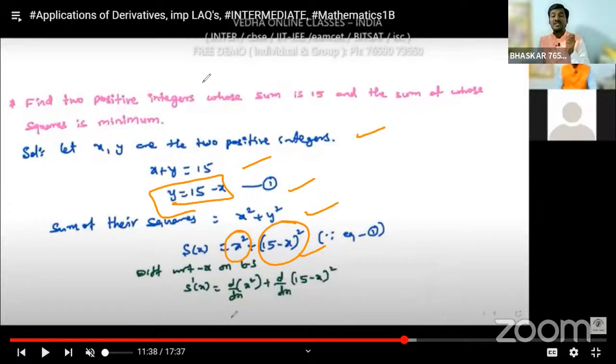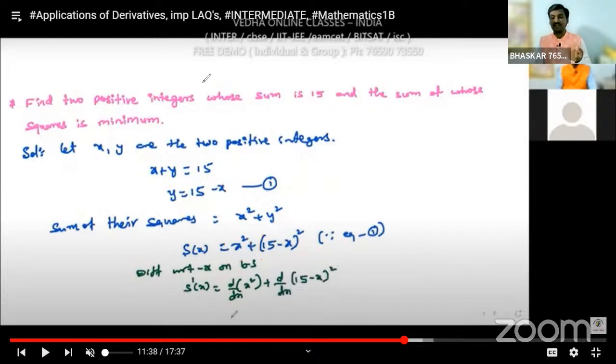So S dash of x, since he is asking the sum of squares we take it as S of x, is equal to d by dx of x square plus d by dx of (15 minus x) whole square. For x square, the derivative is 2 into x to the power 2 minus 1, so we get 2x.